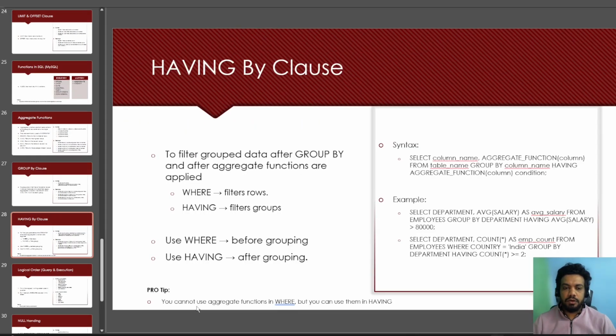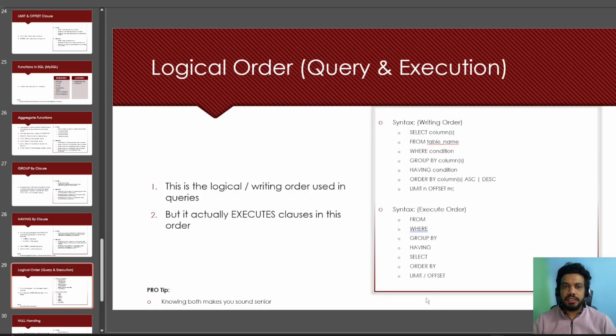And so this is the pro tip. You cannot use aggregate functions in WHERE, but you can use them in HAVING. Next is the logical order of the query and execution. This is a question which is asked in interviews as well. You should first understand what the writing order is.